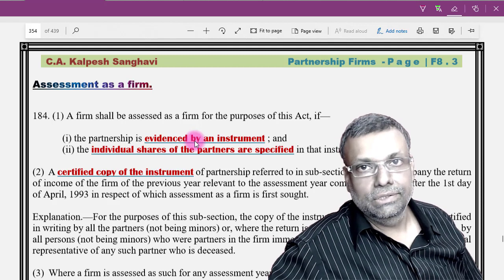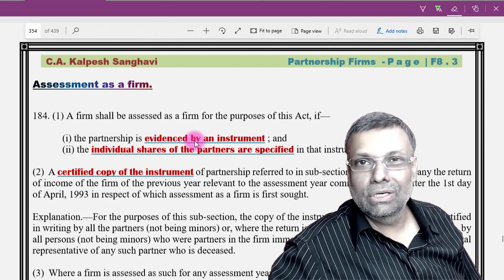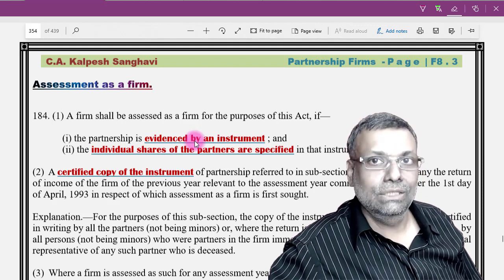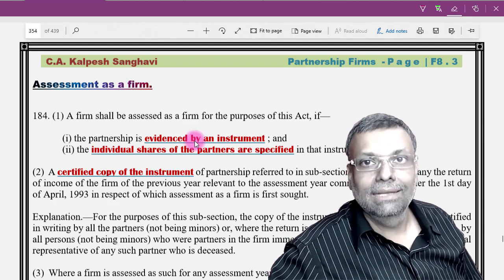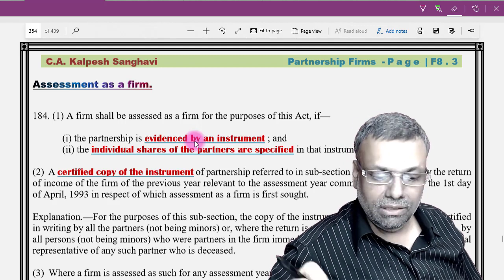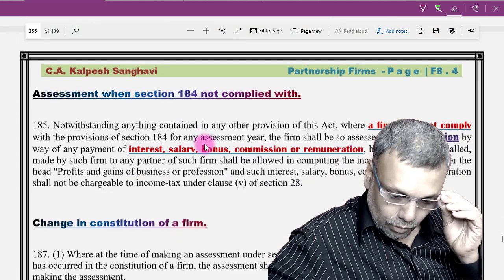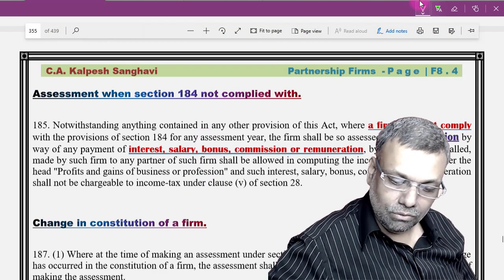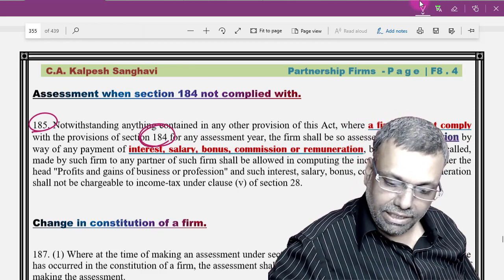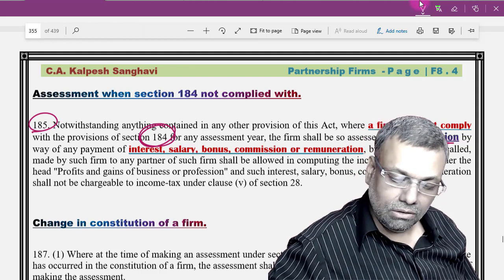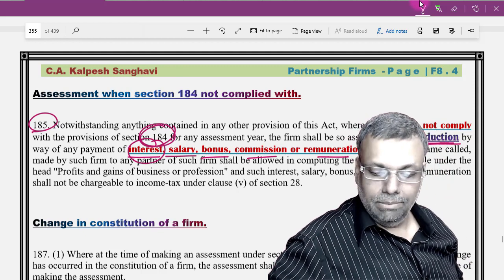184 is some theory conditions with respect to a partnership firm. Keep this in mind. Very simple conditions. It's not at all a difficult condition, but they are the conditions. Now, if you do not comply with the theory conditions which are provided under section 184, then there is a consequence, and that consequence is given in section 185. First of all, let me tell you the consequence. If you fail to comply with the conditions of section 184, then no deduction on account of interest, salary, bonus, commission, remuneration shall be allowed.